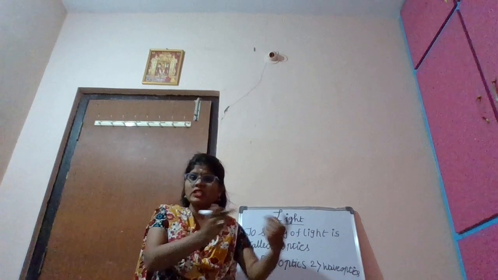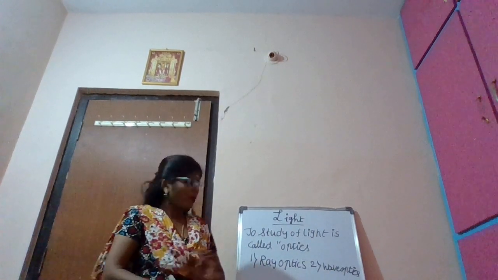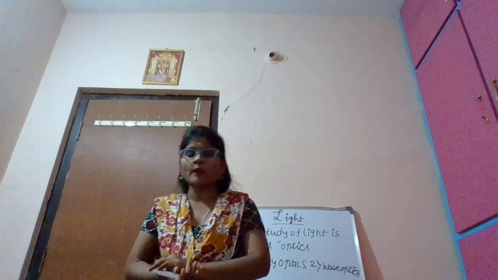Don't worry, I will turn the screen again. First I will teach about this. What is optics? Optics is a branch of physics which deals with the study of light. It is divided into 2 types: the first is ray optics, the second is wave optics.